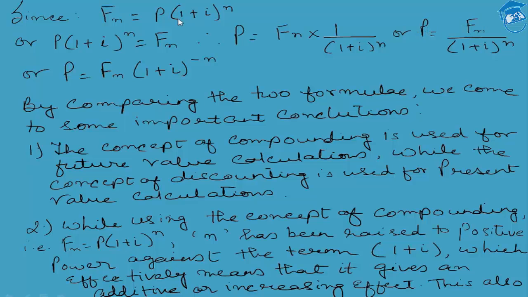Let's recap it. Just as in the case of the future value calculation, the moment we are increasing the I and we are increasing the n, the future value goes on increasing and increasing, while in the case of the present value calculation, as and when we increase the I across n number of years, since the I and n number of years have been used as a dividing factor against the future value. So as you can see from the formula, P is equal to Fn upon (1 plus I) to the power of n. It simply means that as and when the I and n keep on increasing, more and more the future value gets reduced till the time it reaches the present value.